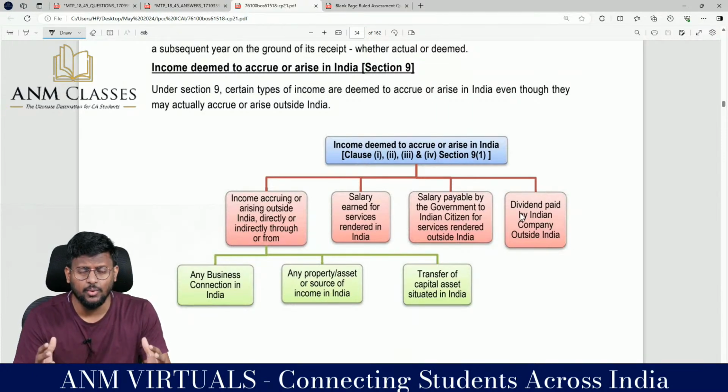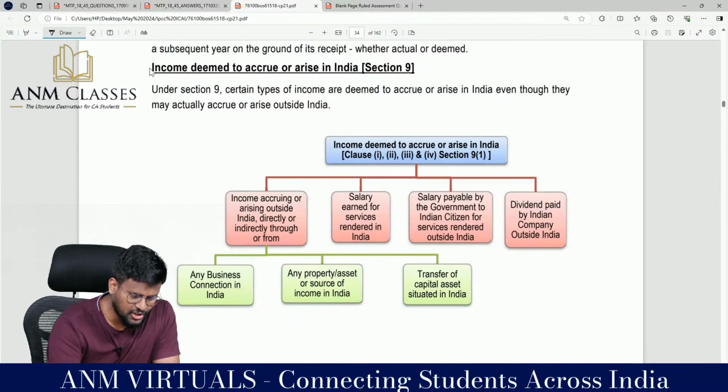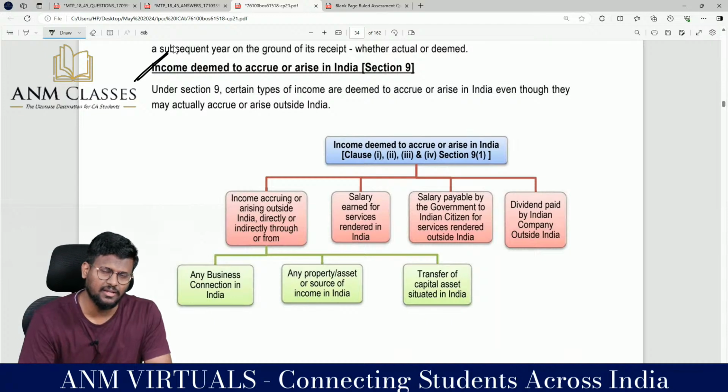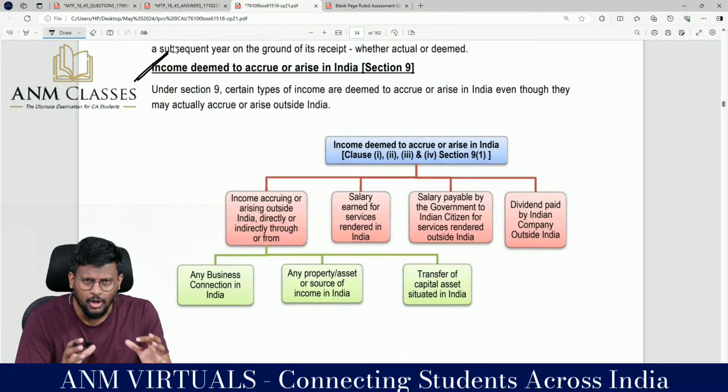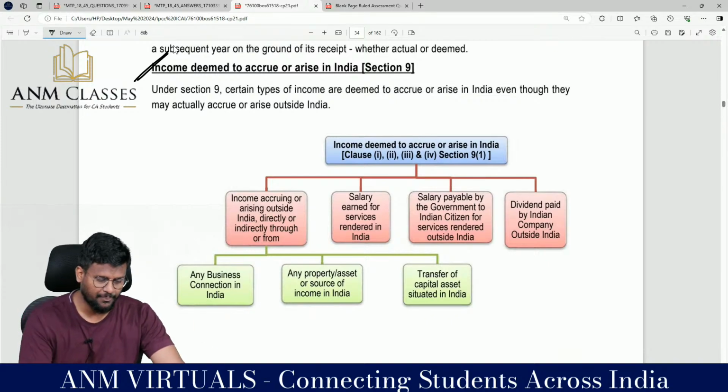This is just a value addition to your preparation where I am revising whatever we have done from section 9. Section 9 is income deemed to accrue or arise in India. That means certain income actually not accrued or arisen in India, but we will deem that such income is accrued or arisen in India.